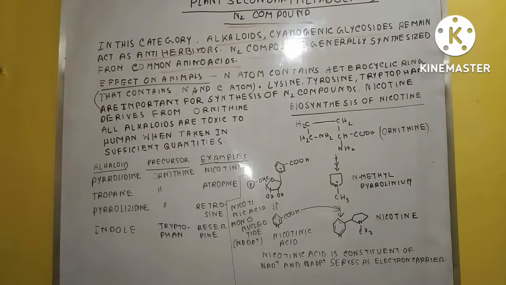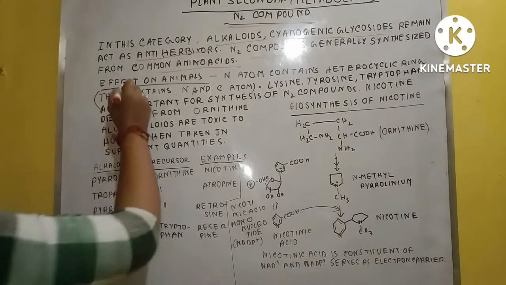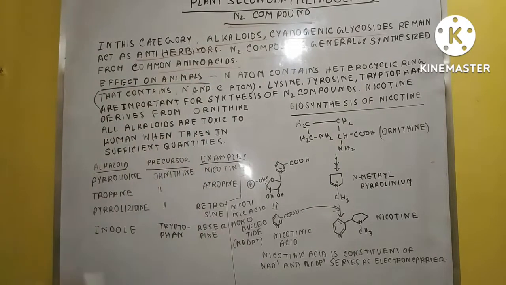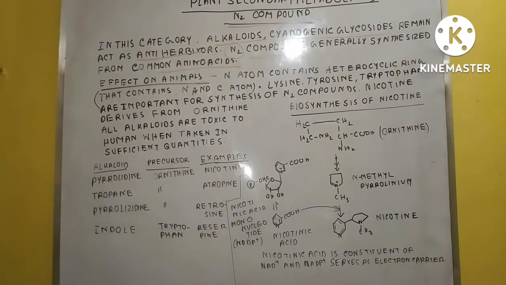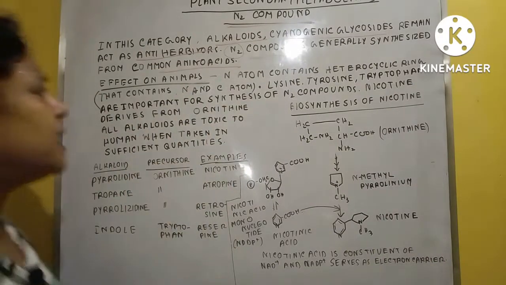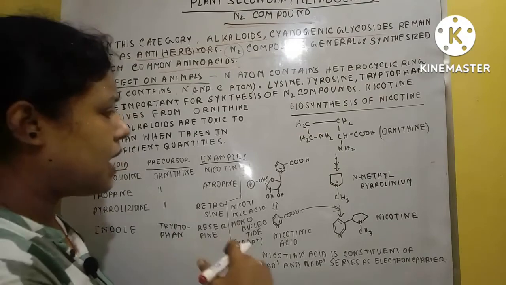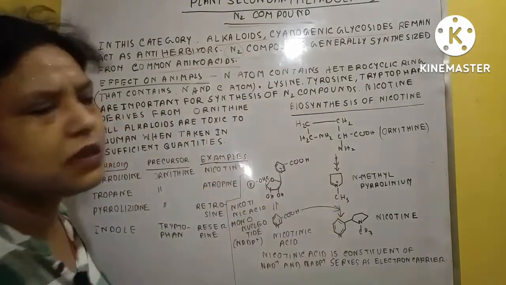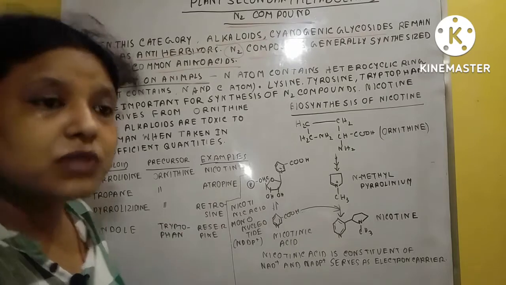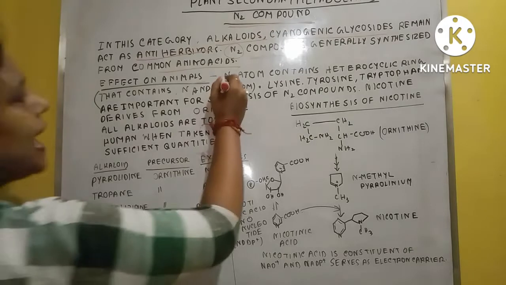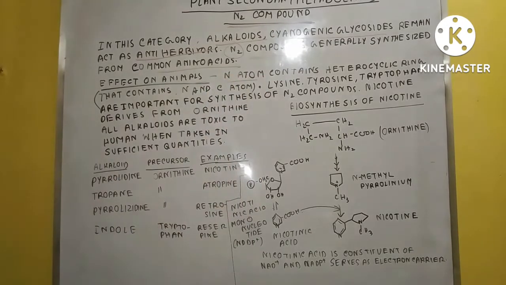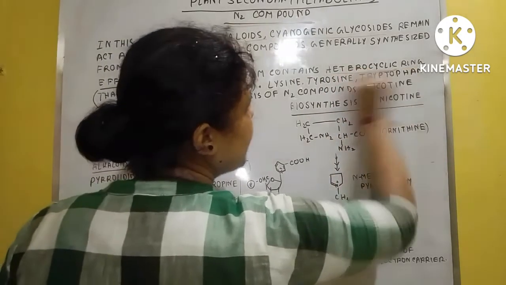Now we learn the effect on animals. The toxic substances present in the nitrogen compounds actually affect the animals. I don't describe here how they affect; I will explain it after giving this information. Nitrogen compounds have a nitrogen atom, but they also have a ring called the heterocyclic ring.